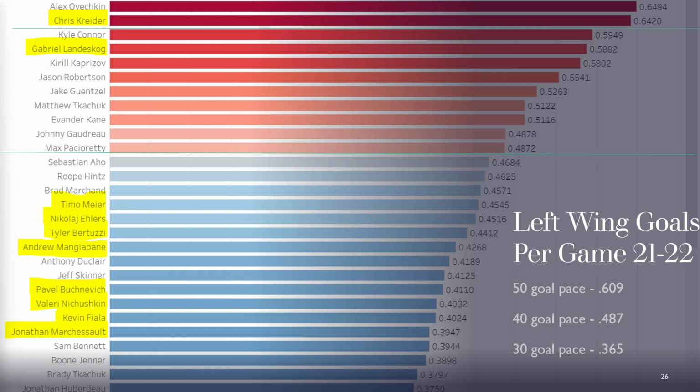So this 21-22 list is a more complete look at these guys who performed well last year, but it is important to remember, as I remind you in every video, that goal scoring was up from 5.9 goals per game to 6.3 goals per game last year. And these were the main beneficiaries. A lot of these left wingers were the guys who soaked up a lot of that excess goal production. So some of these guys are due for natural regression unless scoring maintains that pace, which I don't personally expect it to. But if you pair this information with a solid draft strategy, you will likely have drastically better results.